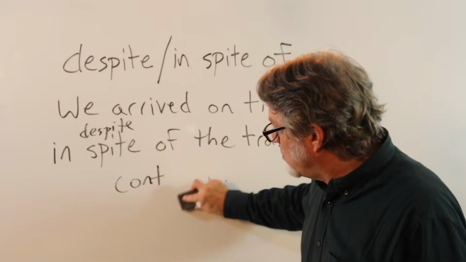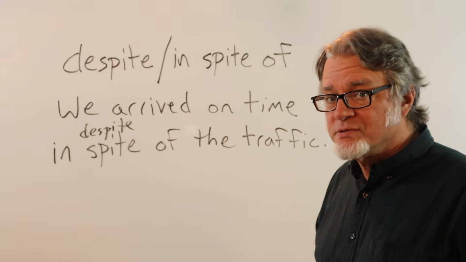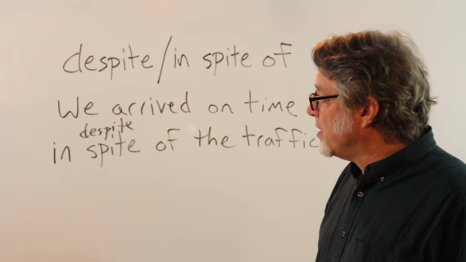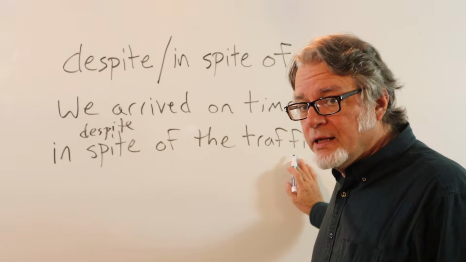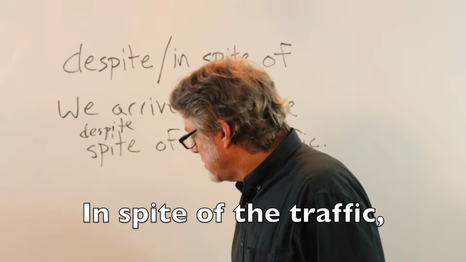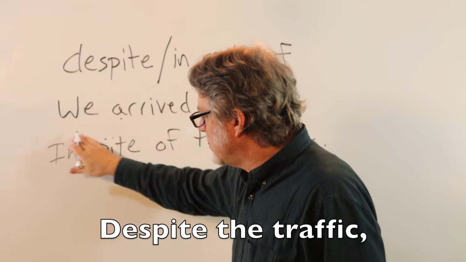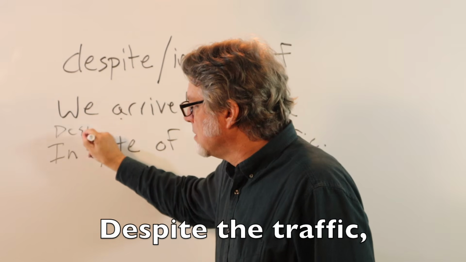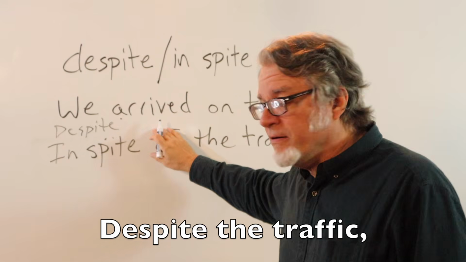If you would like to change the order of this sentence, you could start with a prepositional phrase, which is right here, and say, in spite of, or despite. But if you use despite, don't use of.